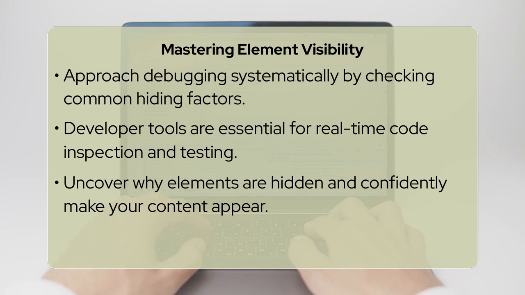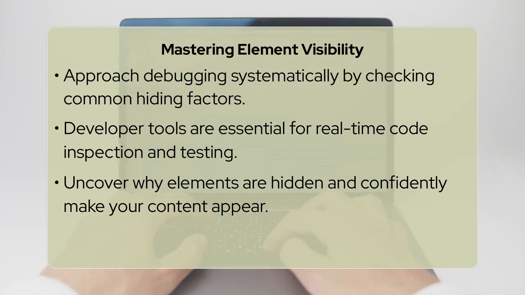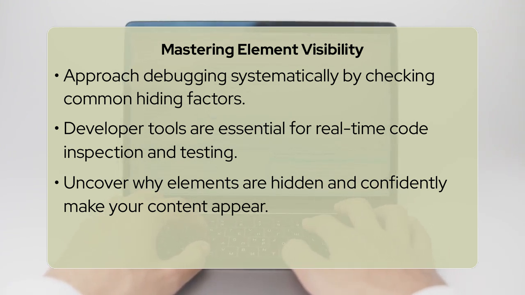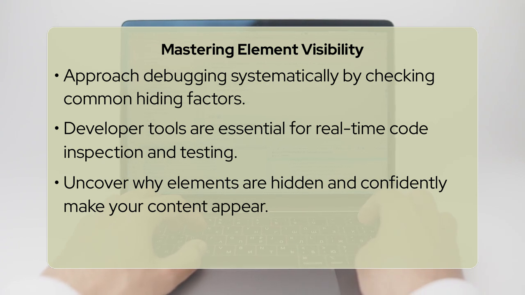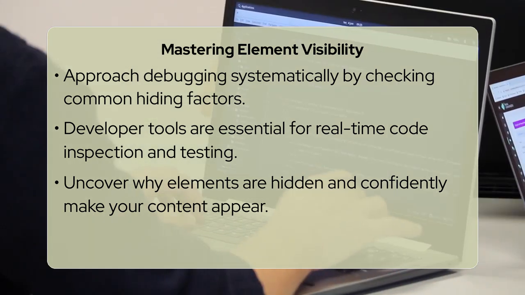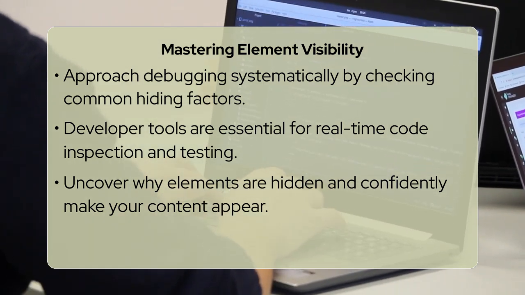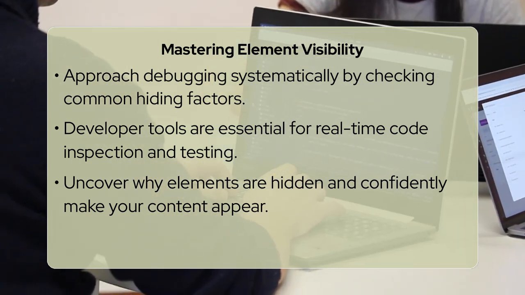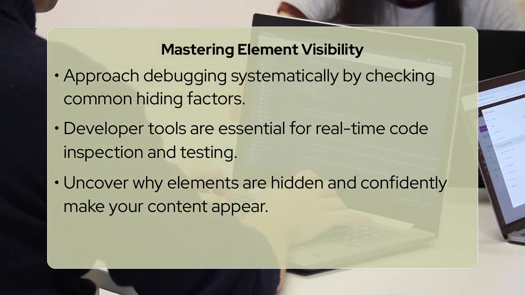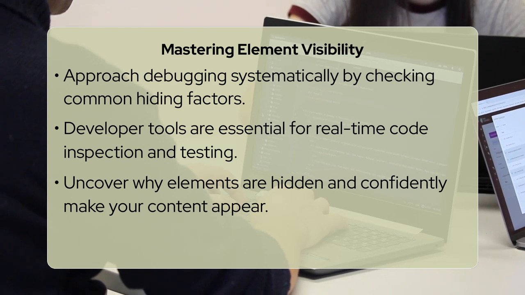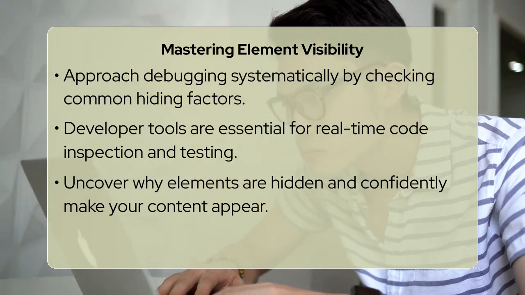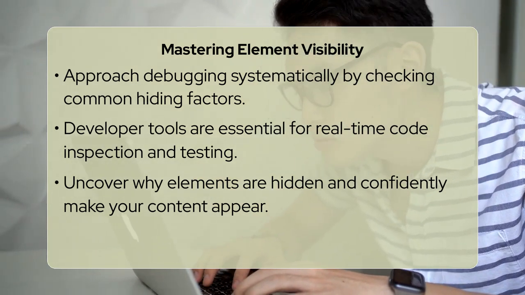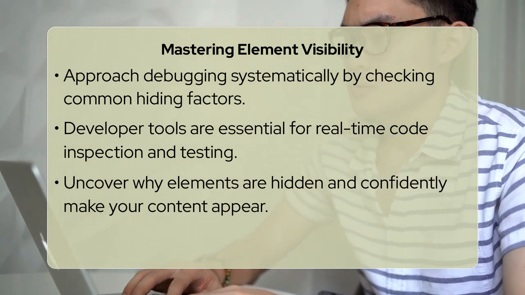So next time an HTML element disappears, remember to systematically check its CSS properties like display, visibility, width, and height. Always confirm that it contains actual content or that its source paths are correct. With these checks and your developer tools, you can quickly uncover why your element is playing hide-and-seek and confidently make your content shine.